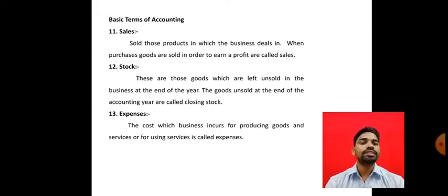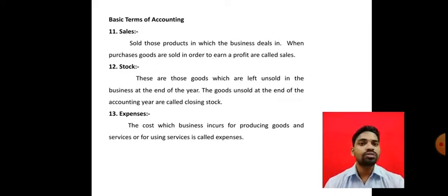Whatever the business manufactures or produces, and sells to the customers, is sales. Whatever activities the business deals in, sold in the market or to customers, are the sales.